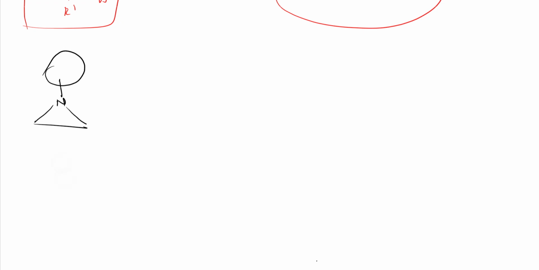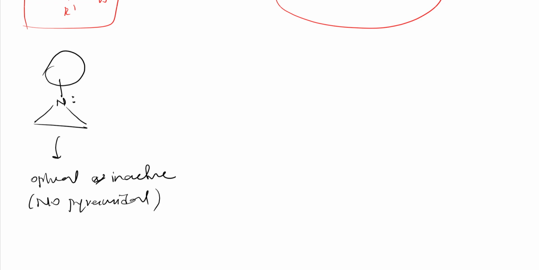So if you want to remove that pyramidal inversion, take a compound like this, and here please keep a bulkier group, then we can make it so there is no pyramidal inversion, but still, here no pyramidal inversion, but it is optically inactive. Then you will ask, sir, here no pyramidal inversion, then how can it be optically inactive?